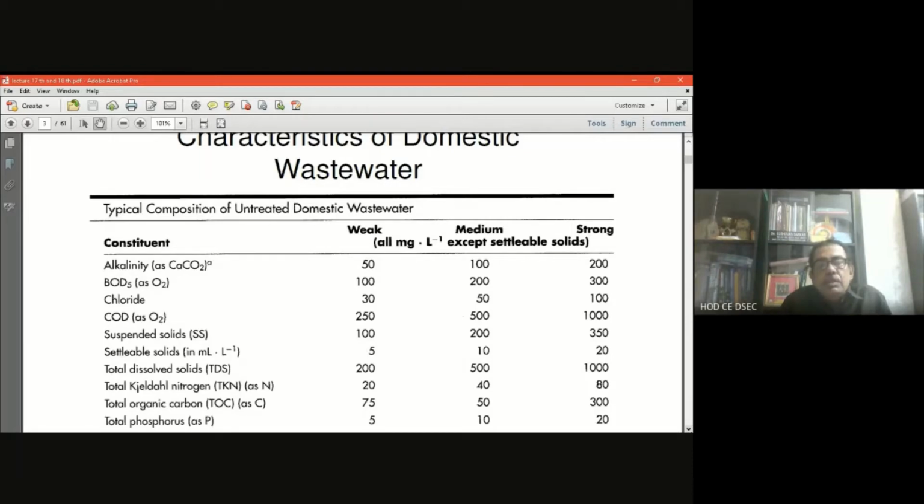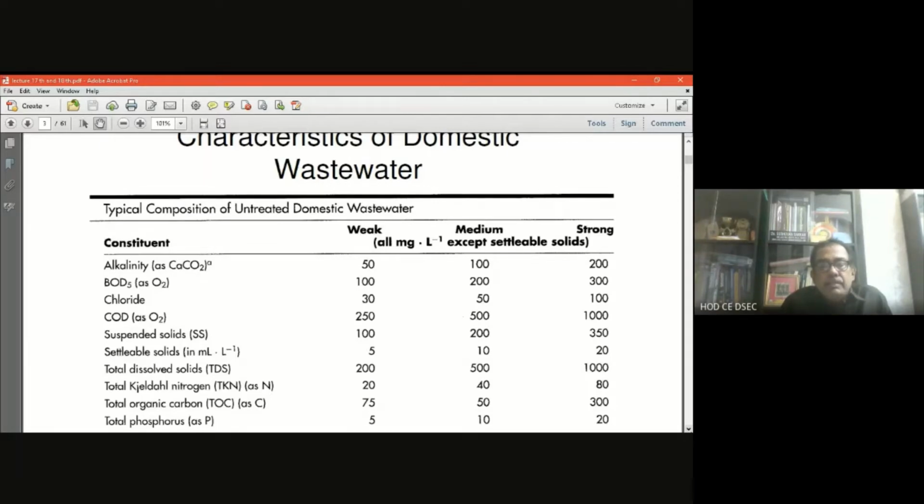Chloride: 30 weak, 50 medium, and 100 strong. COD: 250 weak, 500 medium, 1000 strong. Suspended solids: 100 weak, 200 medium, 350 strong. Settleable solids: 5, 10, 20 for weak, medium, strong. Then total dissolved solids, TDS: 200, 500, 1000 for weak, medium, strong.